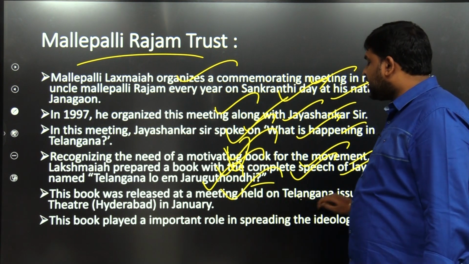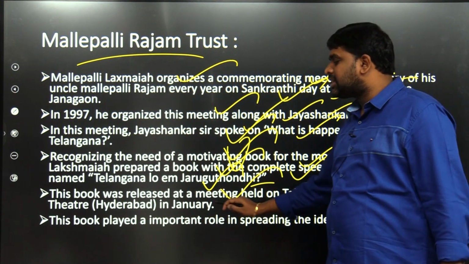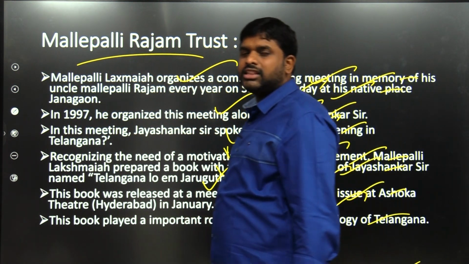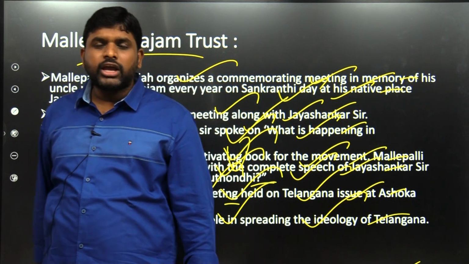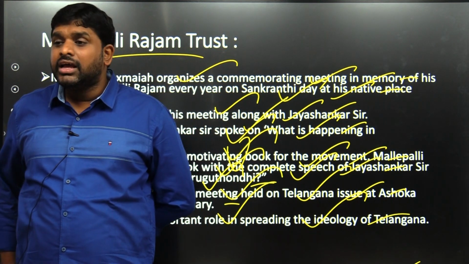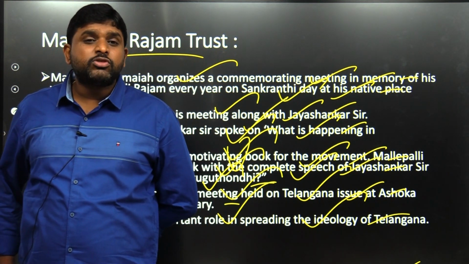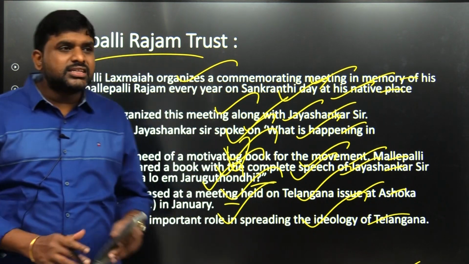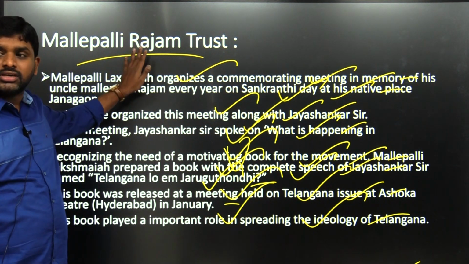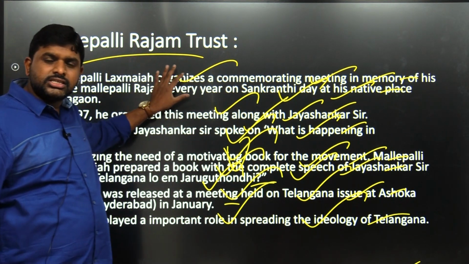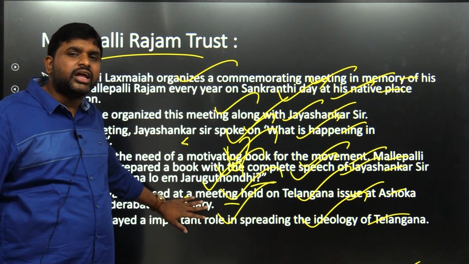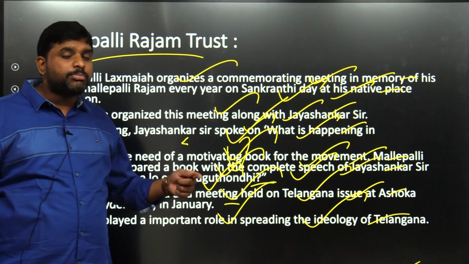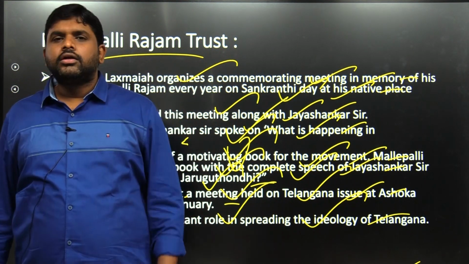This book was released at a meeting held on the Telangana issue at Ashoka Theatre, Hyderabad in January. This book played an important role in spreading the ideology of Telangana. The book, called Telangana Lo Em Jarugutundi, was written by Mallepalli Lakshmaya on the speech given by Jaishankar, meaning what is happening in Telangana. That is the reason we discussed the Mallepalli Rajam Trust. At this trust, a meeting was held in which Jaishankar discussed a topic, and that became very popular, and that is responsible for aspiring the youth.